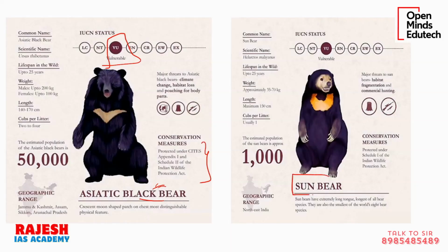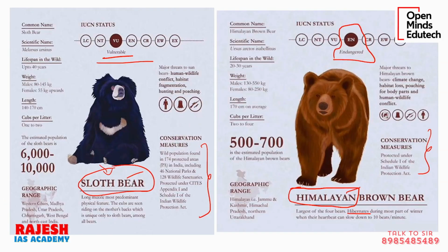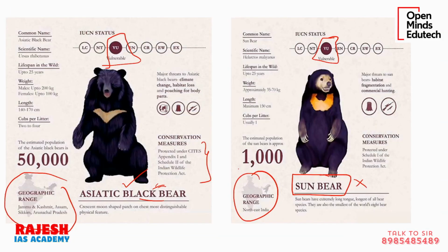Then we have the sun bear. Again, the Asiatic black bear will hibernate, the sun bear will not hibernate. Its IUCN status is vulnerable. You can find it in northeast India. See here, the habitat is also given for every animal. So these are the 4 species you will see in India.